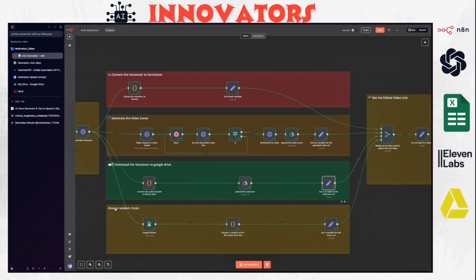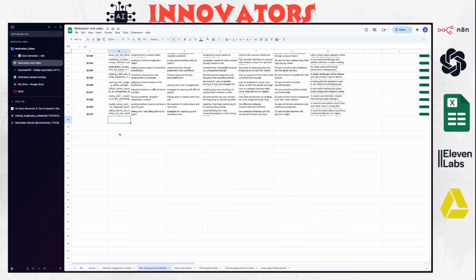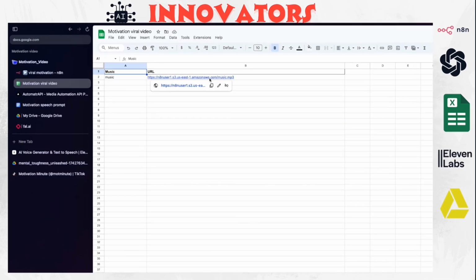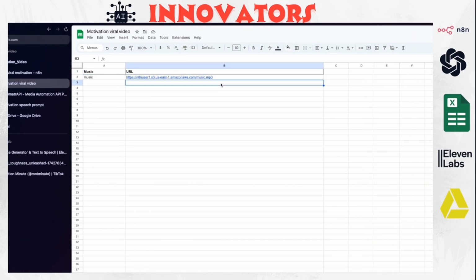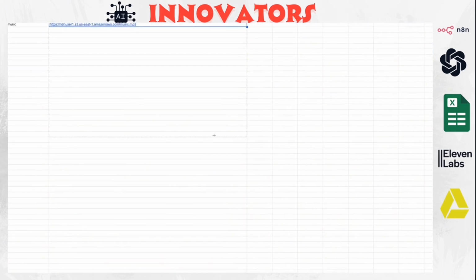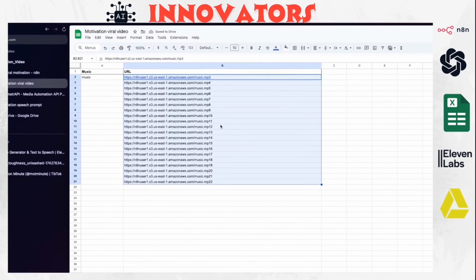There's another section here to choose a random music. I added a tab here called music, and you just have two fields, the music and the URL. You can just get music and add maybe 5 or 10, whatever you want. This is just a one-time thing.